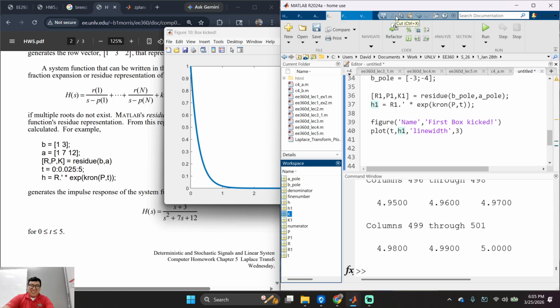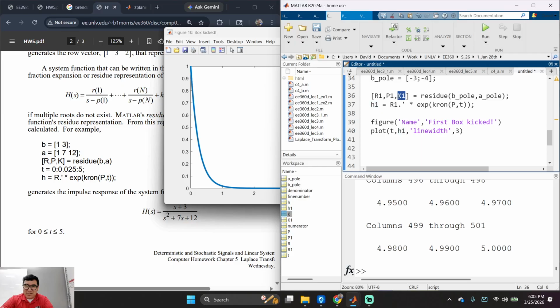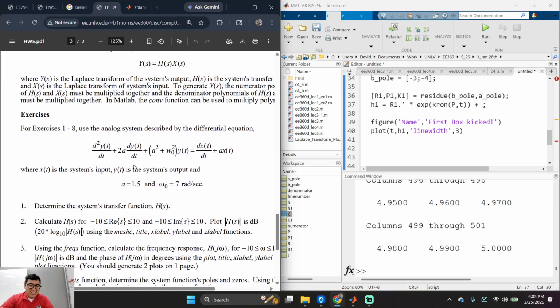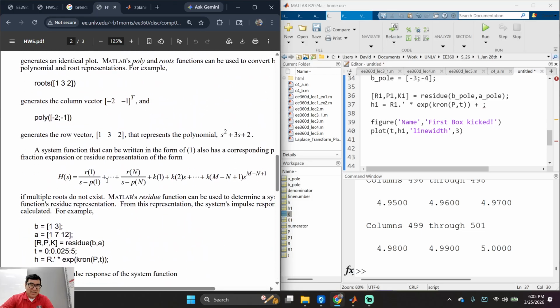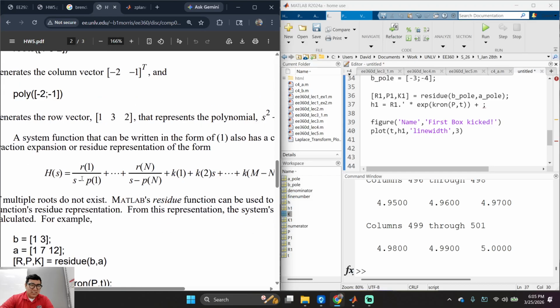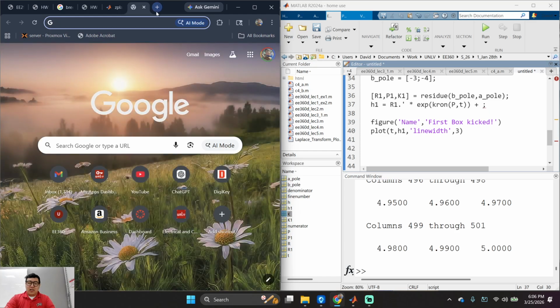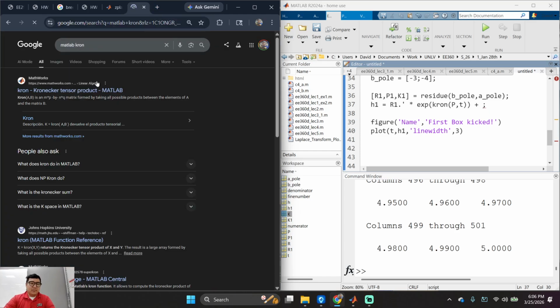Dr. Stuber, help me. We have a K value that needs to be used. There's a ghost number here, and you guys don't know this, but I do. Let me see if it shows in this assignment. There it is. No, that's not a time representation. Do you know what cron stands for? Kronecker delta. Kronecker, just kick. Let me just see it. MATLAB cron, the Kronecker tensor product function.